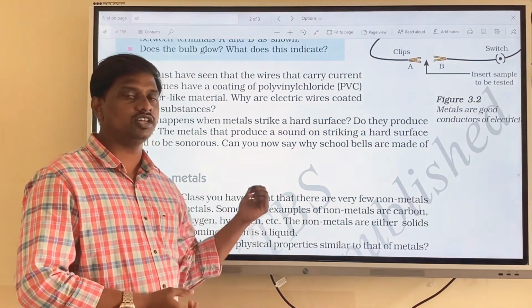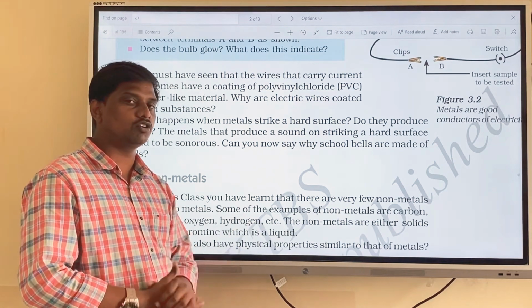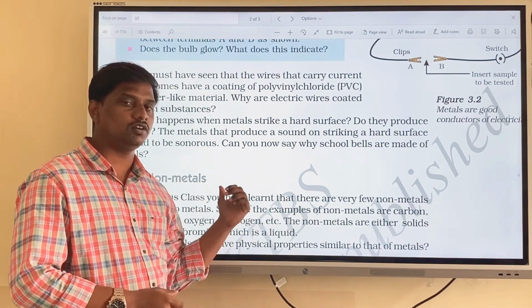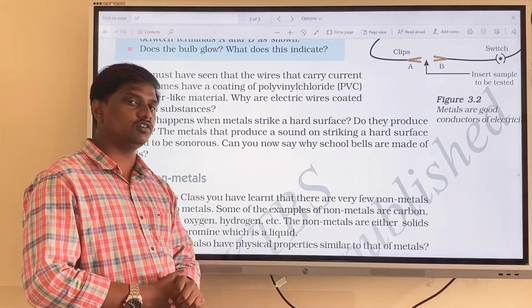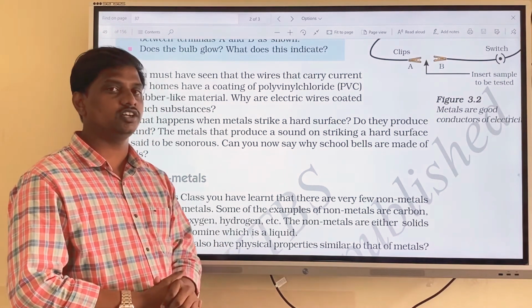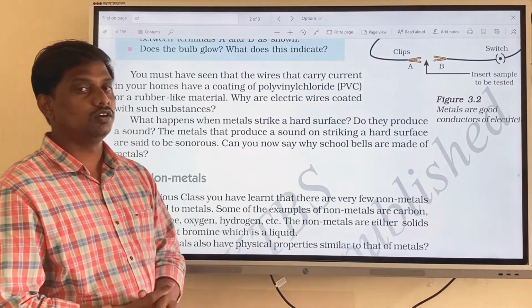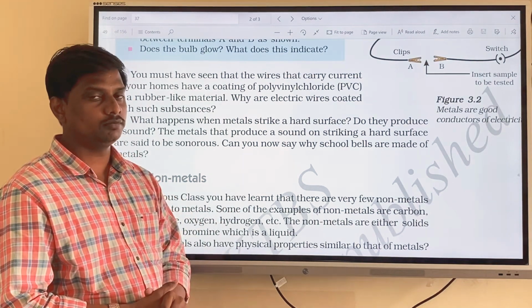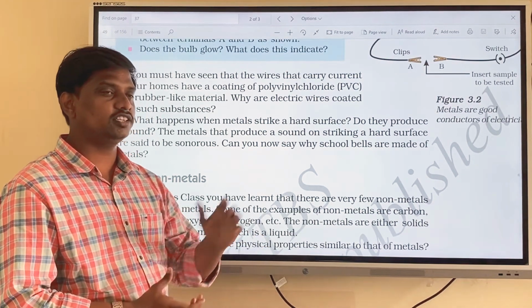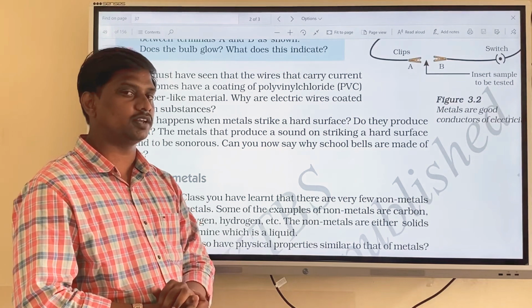Next we have seen in the activity that metals are good conductors of heat. And next we have seen metals are also good conductors of electricity. Metals have high melting and boiling points. Metals are sonorous in nature. So like this we have seen different physical properties of metals.